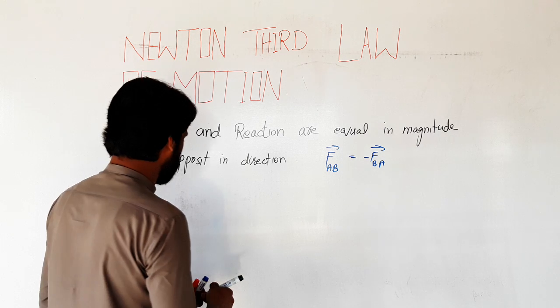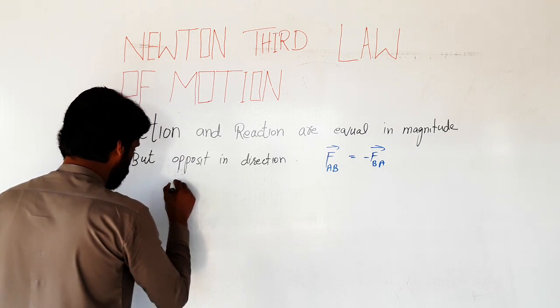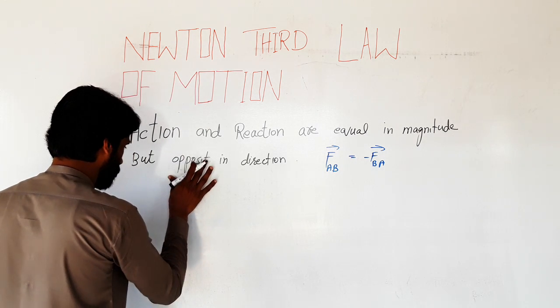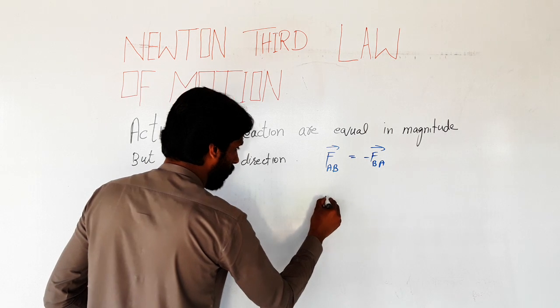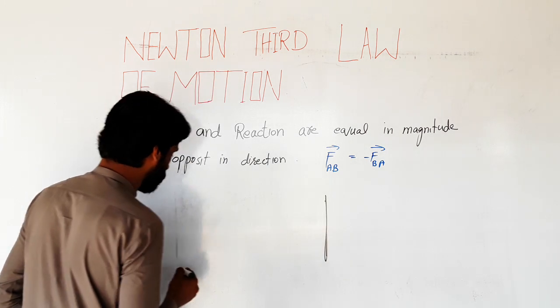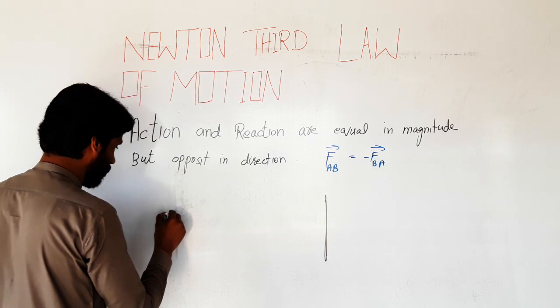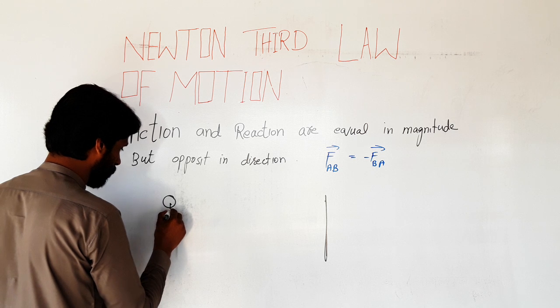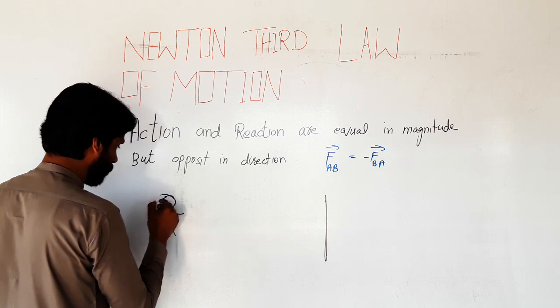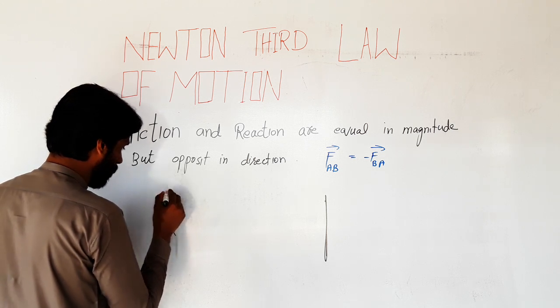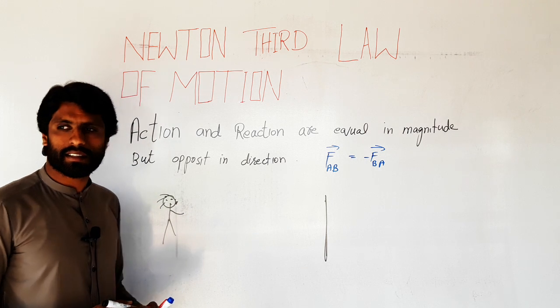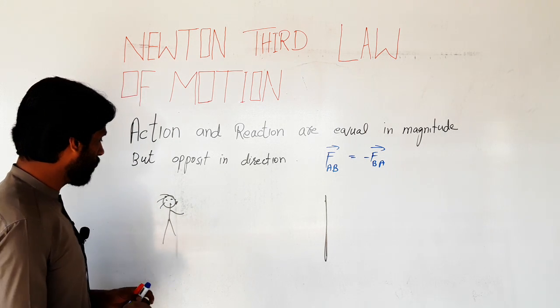For example, this is a wall, and Munna stands here.